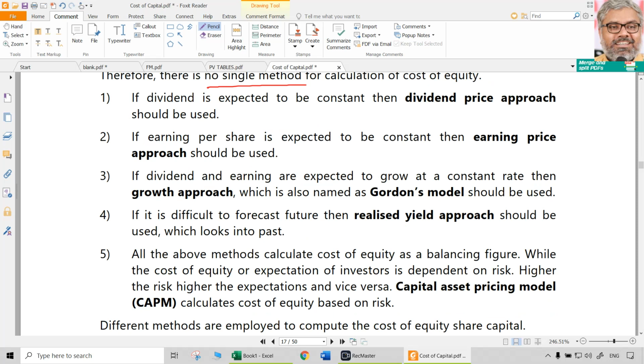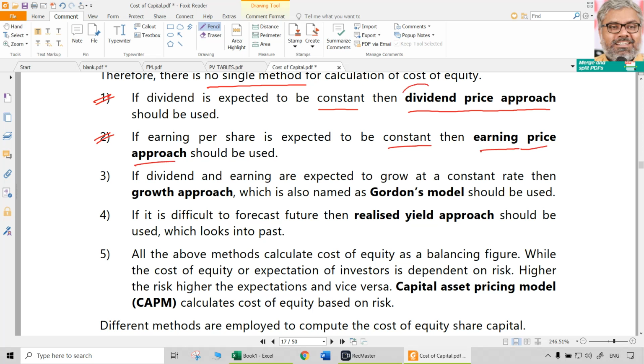But there are multiple methods. Of course, at the end of the day we have to use the formula only. But different formulae are used in different contexts. Let us say if dividend is expected to be constant, then dividend price approach can be used. We'll see what is the formula for that. Let us say if earnings per share is expected to be constant, then earnings price approach can be used.